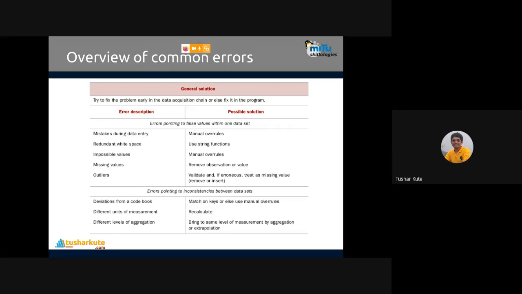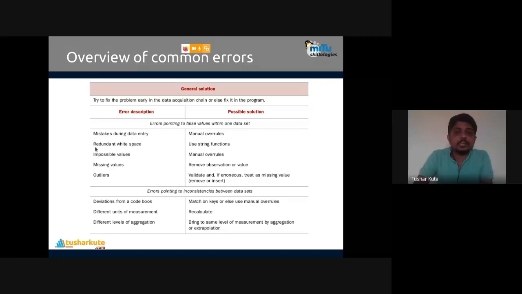Or the second method, error description, like redundant white spaces. White space means space, new line, or the tab. That's called white space. So white space may also change the meaning of a statement. For example, if you give a space before or after the string, the programming language considers it part of the string. So for example, space hello world and just hello world are different, because space is a character there. They will not compare as equal; it will be checked as wrong.